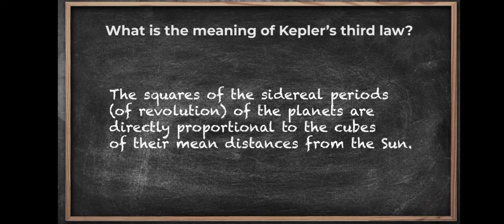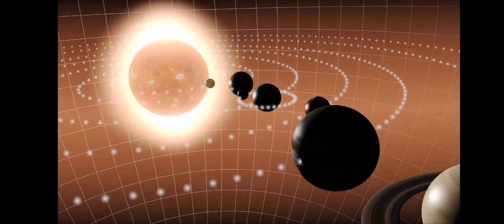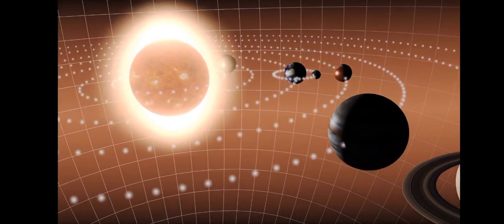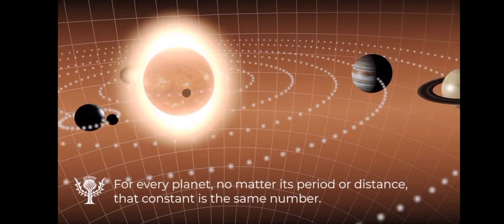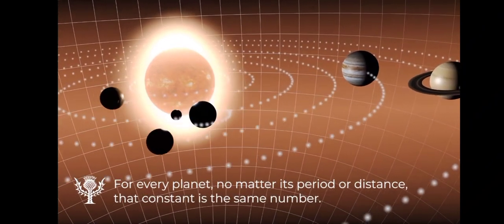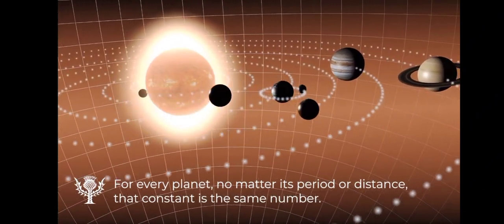Kepler's third law states that the squares of the sidereal periods of revolution of the planets are directly proportional to the cubes of their mean distances from the sun. Which, what does that mean? Basically, it's saying that how long a planet takes to go around the sun, its period, is related to its mean distance from the sun. That is, the square of the period divided by the cube of the mean distance is equal to a constant. For every planet, no matter its period or distance, that constant is the same number.